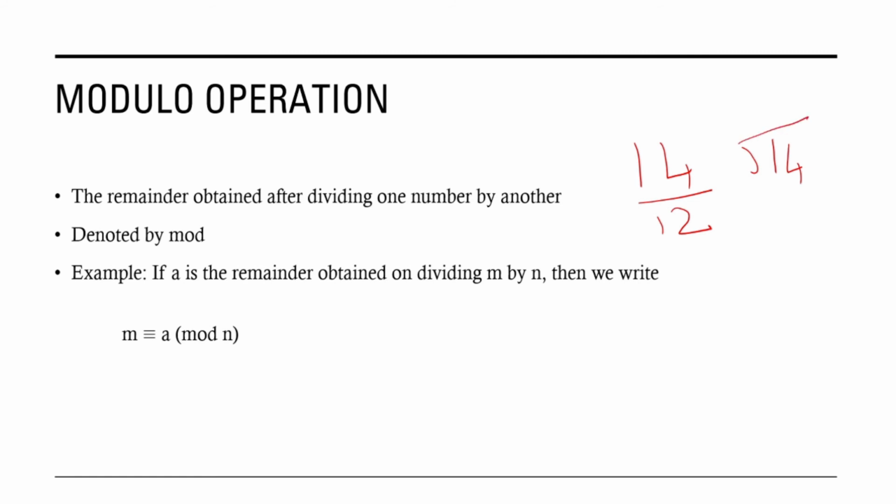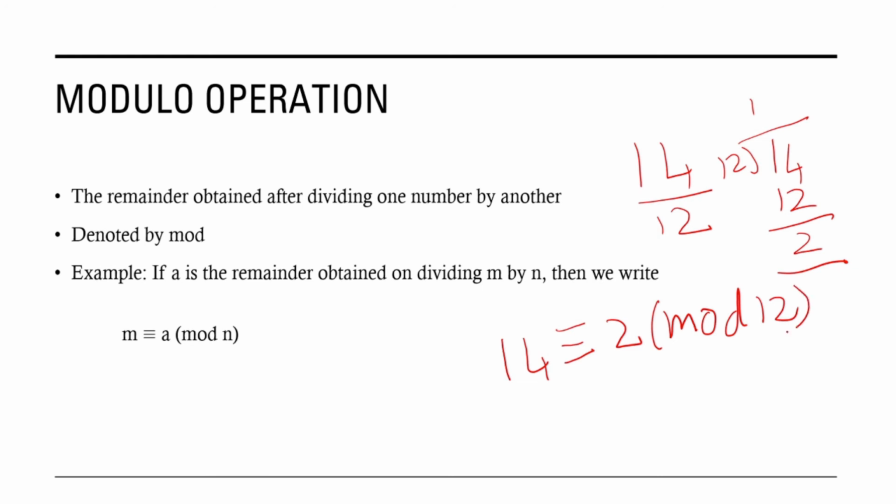14 we divide by 12, so the remainder we get is 2. So we can write using this modulo operation, 14 congruent to 2 mod 12. This is how the modulus operation is used. So we write 14 congruent to 2 mod 12. It is nothing but when we divide 14 by 12, we get the remainder as 2. This is called the modulo operation.